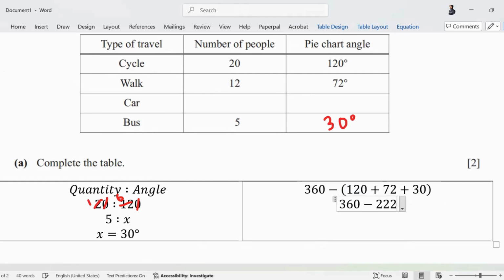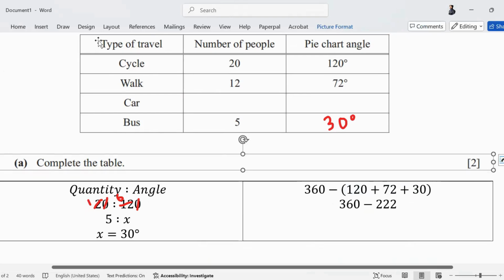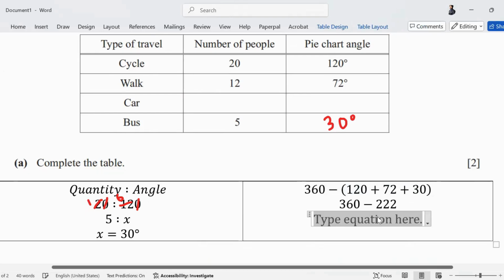Is that right? इसमें अगर मैं 8 में ला लूं 222 में तो 230 हो जाएगा. 138 is the right answer. So the angle for car is 138.